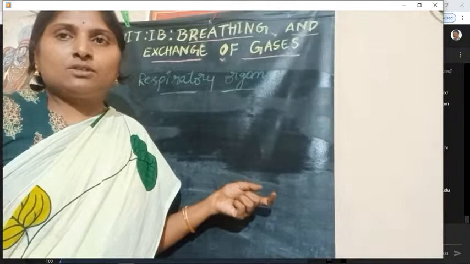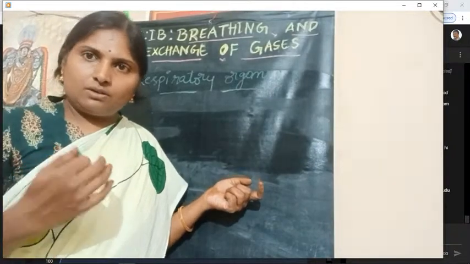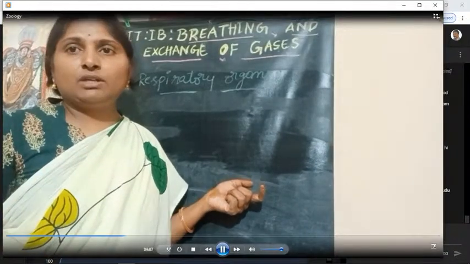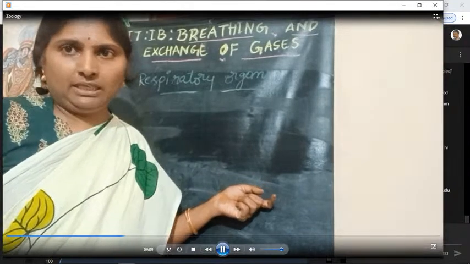There are lower organisms and highly developed organisms present in the animal kingdom.